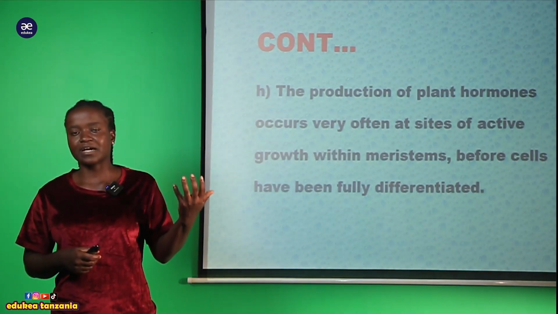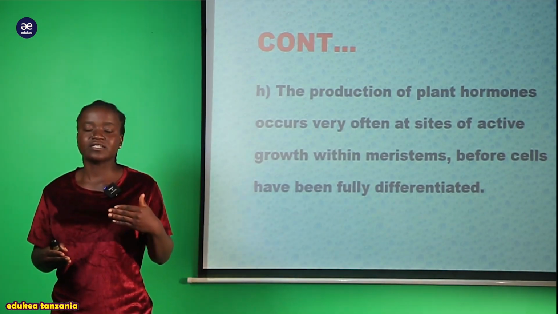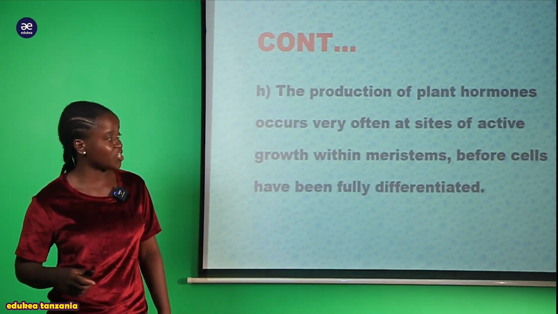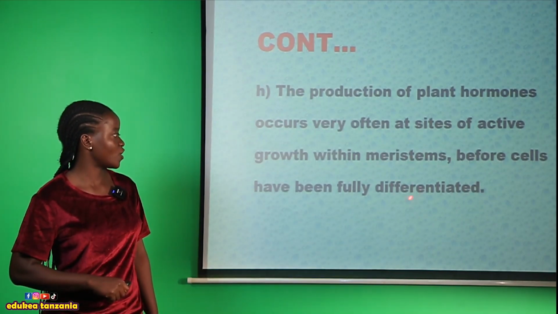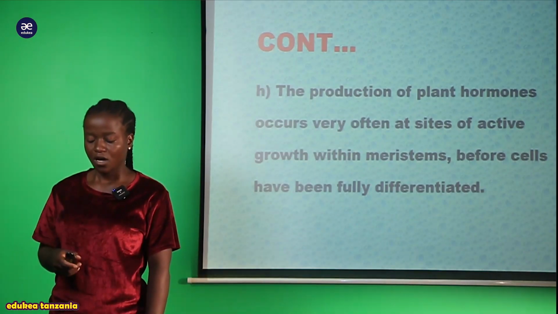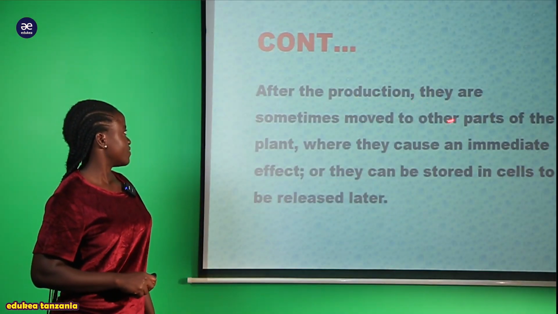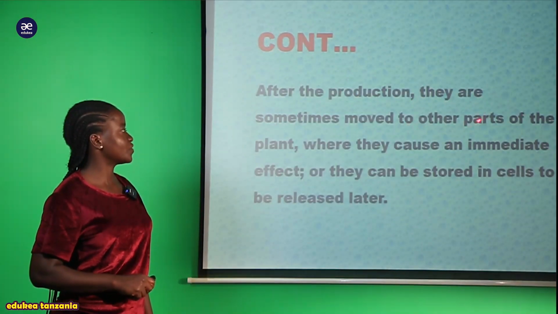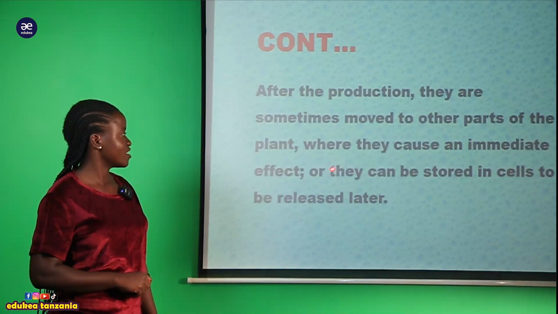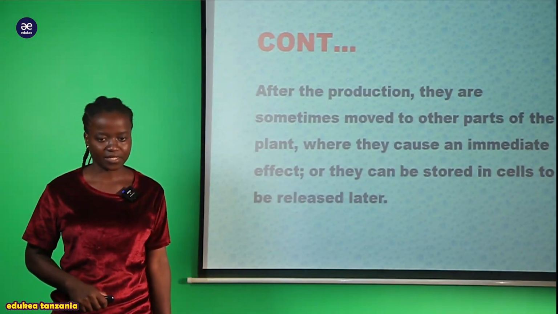A good example is the auxin hormone, which is produced in the region where there is active production, or in the region where the meristem is occurring, that is, in the apex of the root or in the apex of the shoot. So we can say that after production, they are sometimes moved to other parts of the plant where they cause an immediate effect, or they can be stored in the cell to be released later.